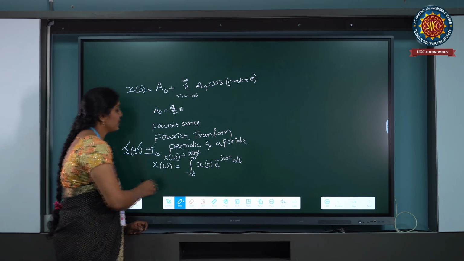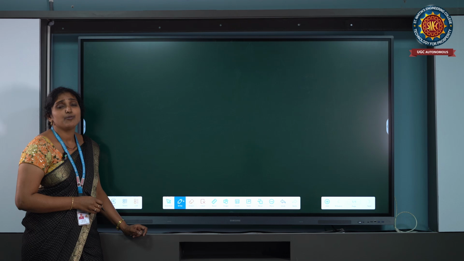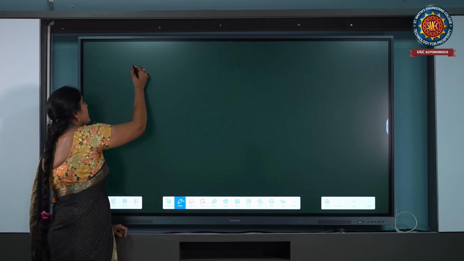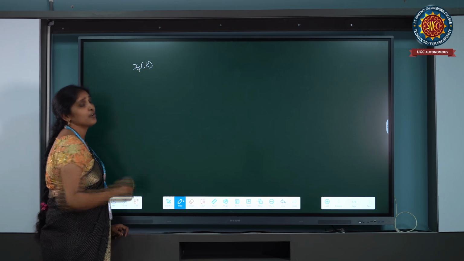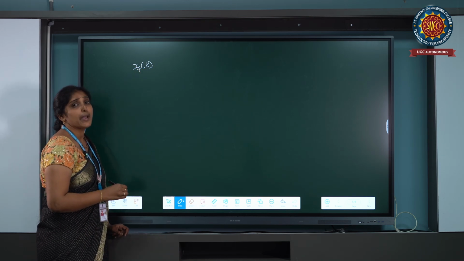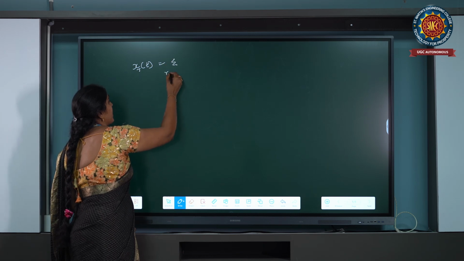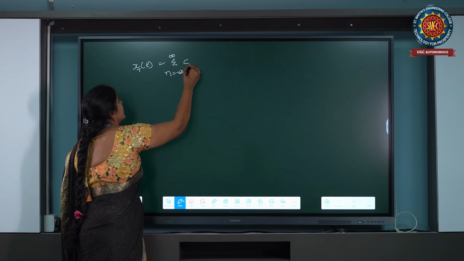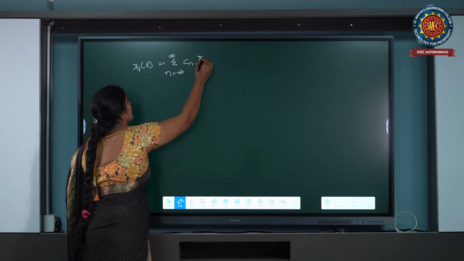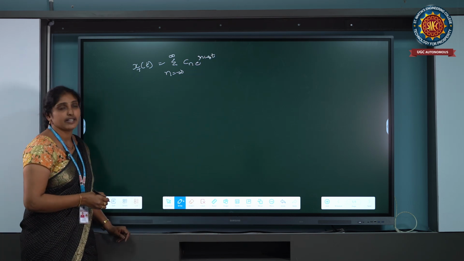This Fourier transform is derived from the Fourier series. Suppose we take any periodic signal x T of t. This periodic signal is defined by the summation from n equals minus infinity to infinity of C n into e power j n omega naught t.